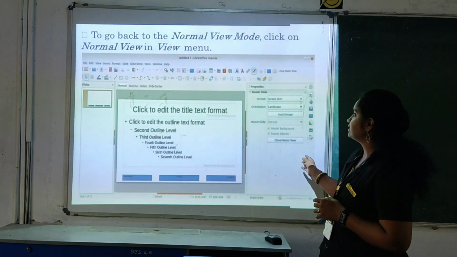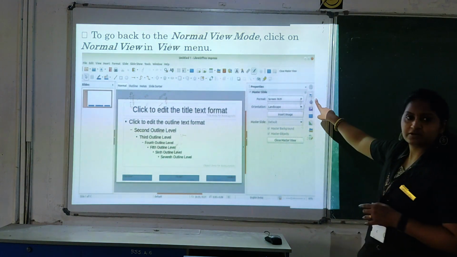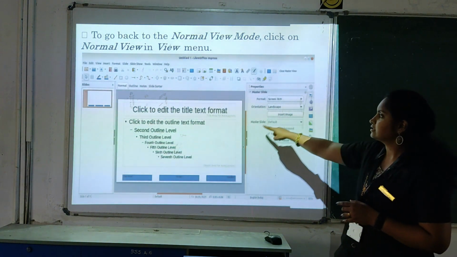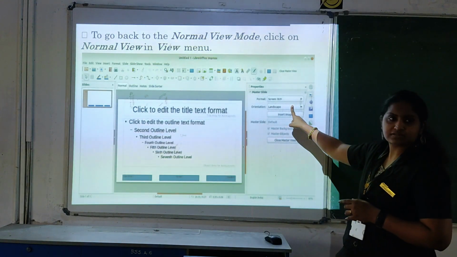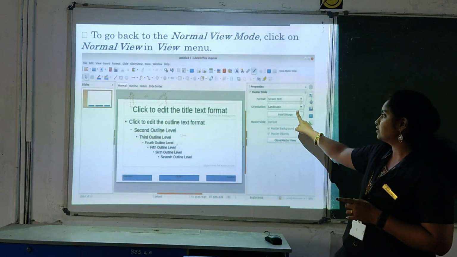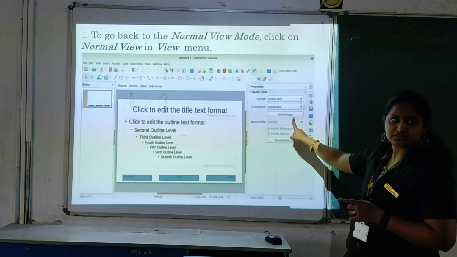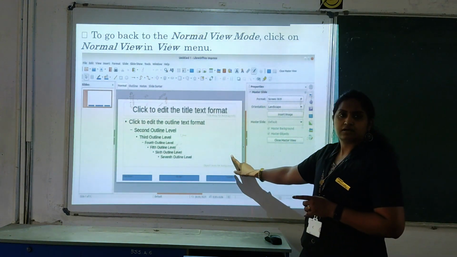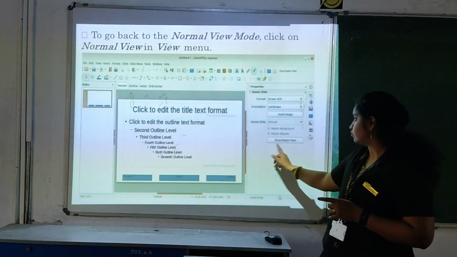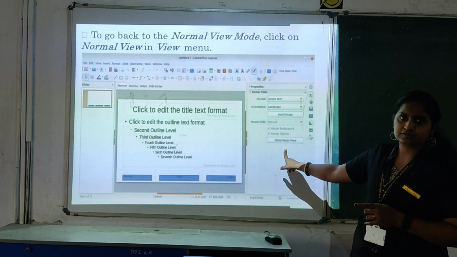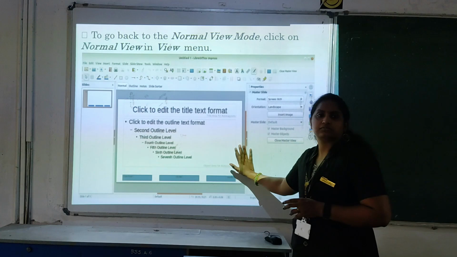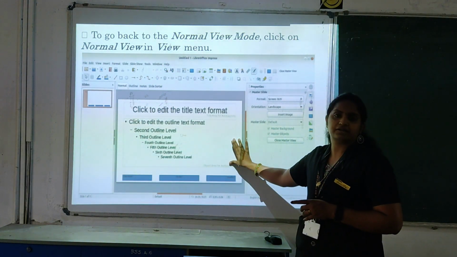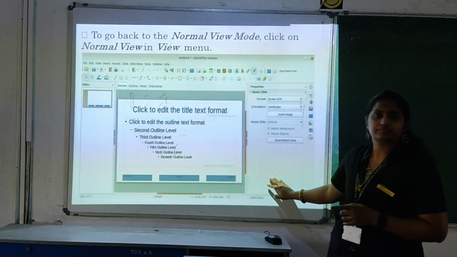So here you can see that from this properties section we have selected the master slide. In this you can change the format, the size of your slides, the orientation and images. Like that you have different options, just arrange here. After that just close the master view. So it will be a constant slide design. You can't edit it in your normal view.